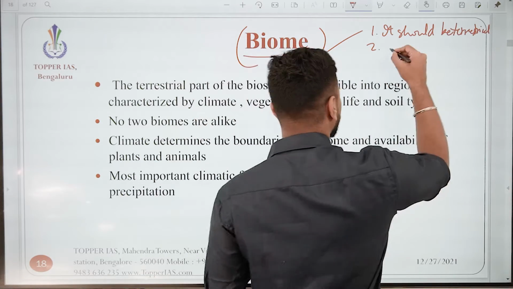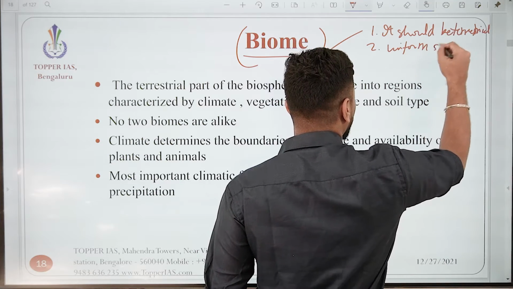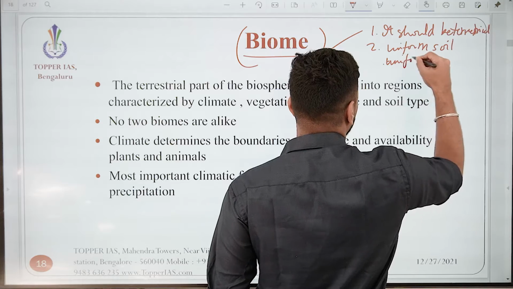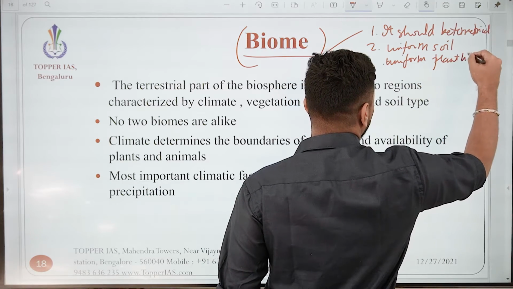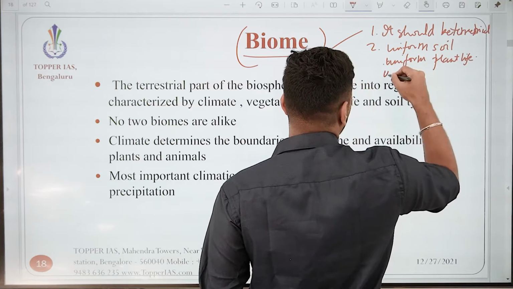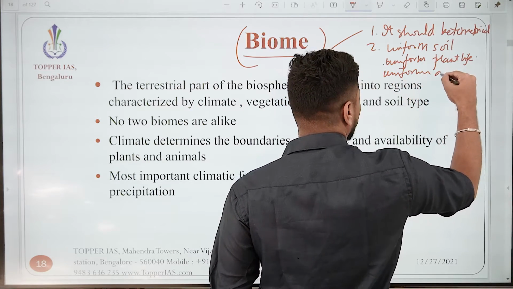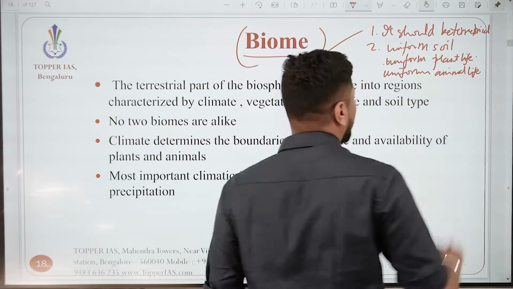What are these three conditions? It has to have uniform soil, uniform plant life, uniform animal life.